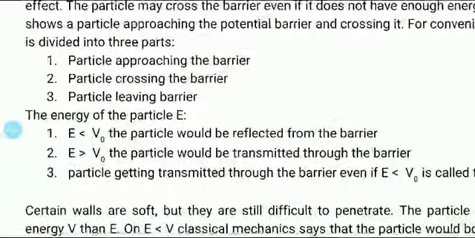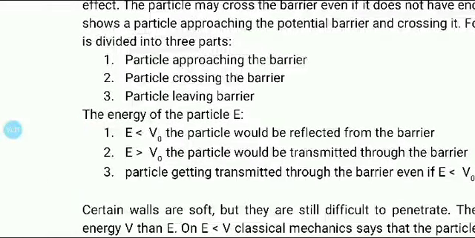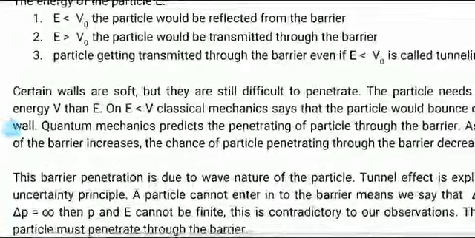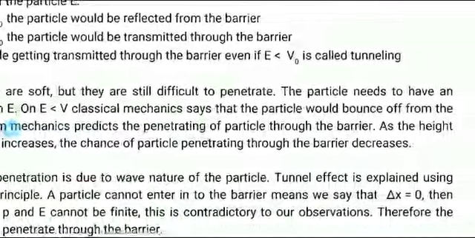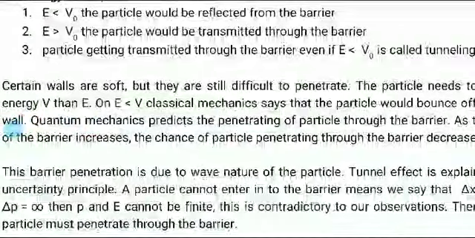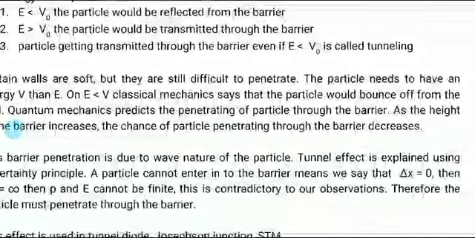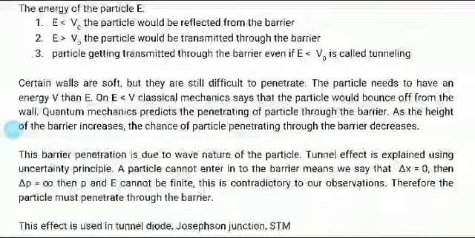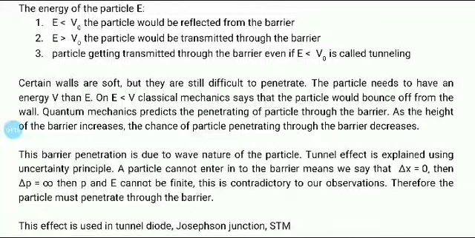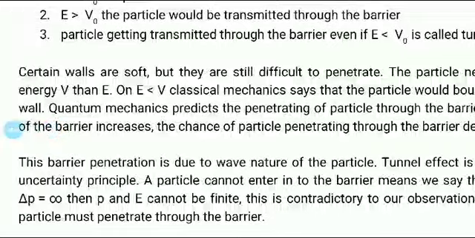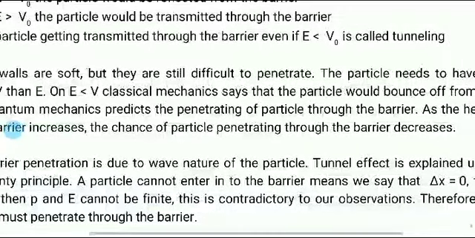The particles having lesser energy than the potential barrier cross, and so it is called tunneling. The chance of penetrating through the barrier decreases as the potential increases. As the potential of the barrier increases, the chance of penetrating decreases.